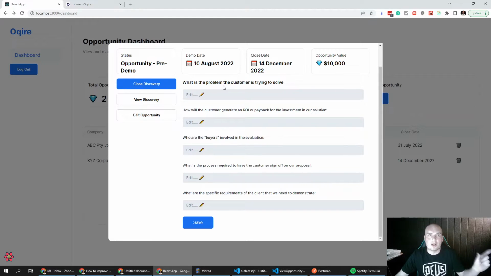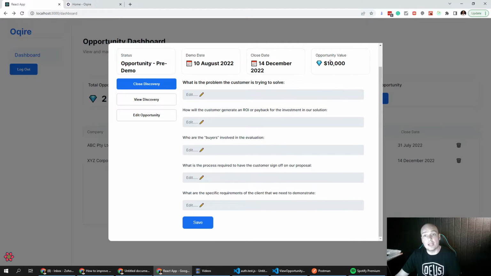It's not that they want a marketing automation suite, it's that they need a marketing automation suite so that they can make better value of the leads that come through to their website and send them more targeted information and marketing collateral over time. If we understand that, we now stand a much better chance of understanding the next question, which is how will the customer generate an ROI or payback?